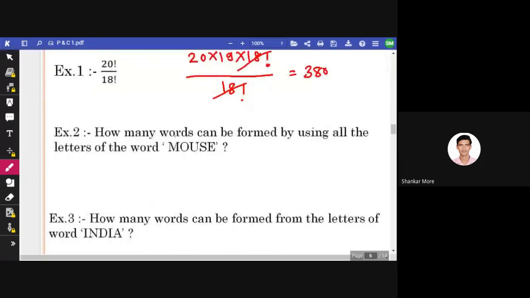Now the second question: how many words can be formed by using the letters of the word MOUSE? Can anyone answer?